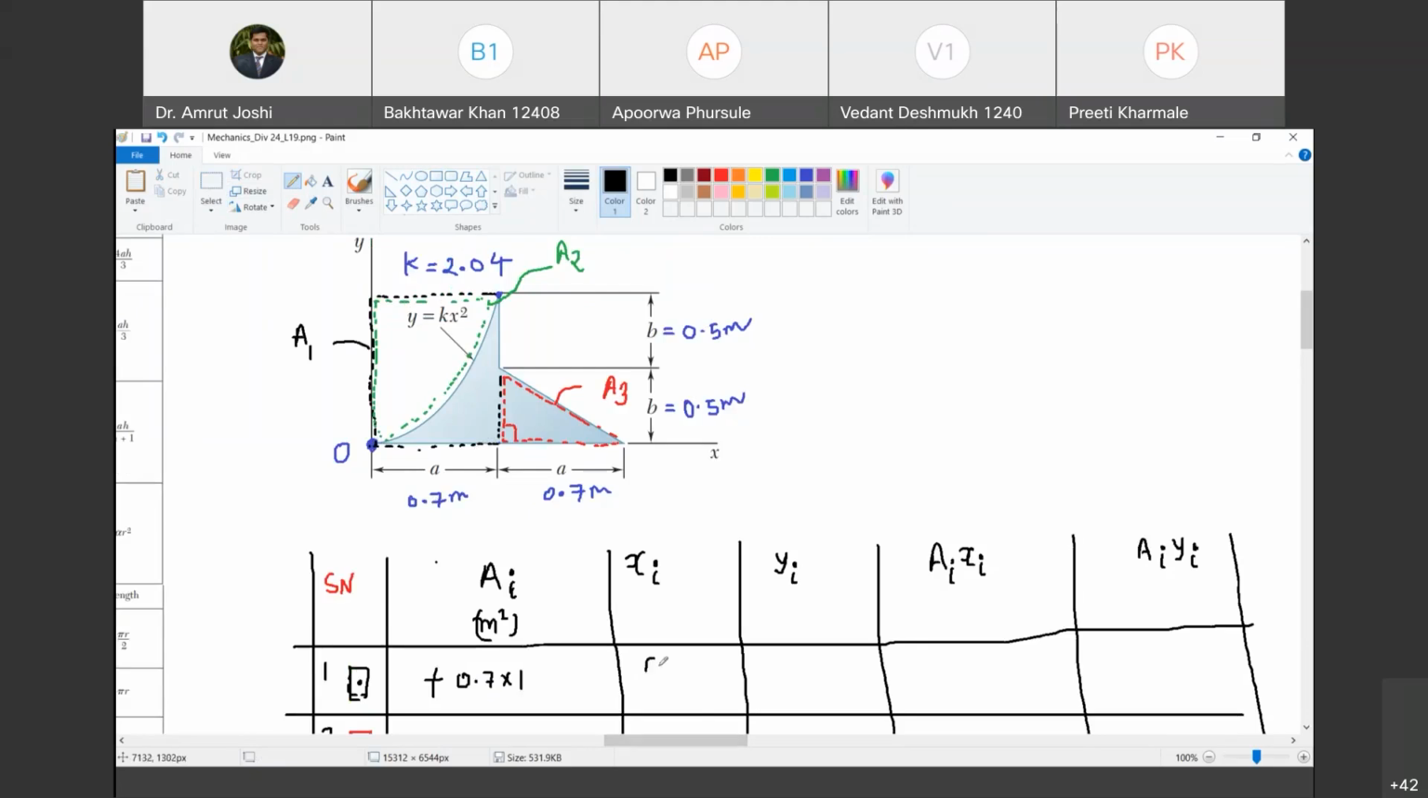Do you agree with me? Yes, sir. So it is 0.7 by 2, plus. Why is it plus? Because it is towards the right of O, and towards the right, x is positive. Happy? Yes, sir. Where is its y located? At distance 0.5. Is it above O or below O? Above O. So positive or negative? Positive. So plus 0.5. Happy? Yes, sir. Complete this now in one stretch. So what is Ai Xi? 0.7 into 0.7 by 2. Tell me how much it is.